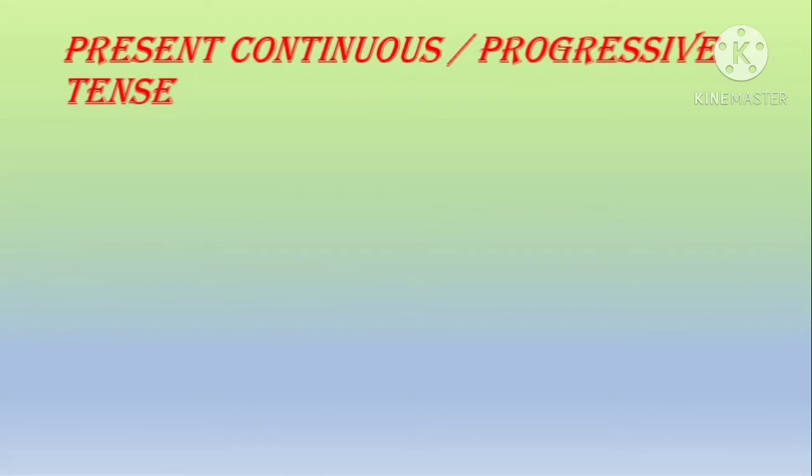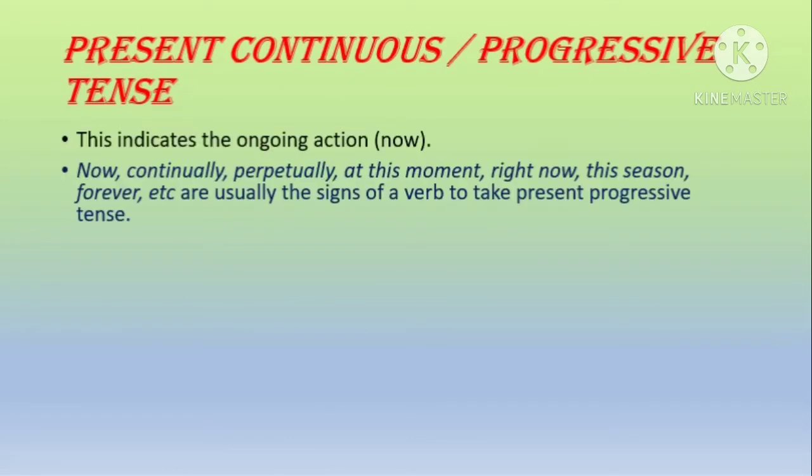Present continuous tense. This indicates the ongoing action which is going on now, continually, perpetually, at this moment, right now, this season, forever, are usually the signs of a verb to take the present progressive tense. So how do you structure a sentence in present continuous tense? You write the subject, and if it is a singular subject, you use is, and if it is plural, you use are and the first form of the verb and ing.